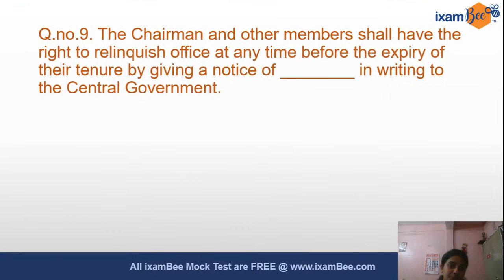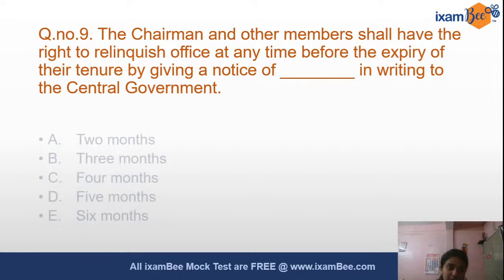Next question. Question number 9. The chairman and other members shall have the right to relinquish office at any time before the expiry of their tenure by giving a notice of dash in writing to the central government. So what are they asking here again from company law? The chairman and other members shall have the right to relinquish their office at any time before the expiry of their tenure by giving a notice of what? The notice of what in writing to the central government?